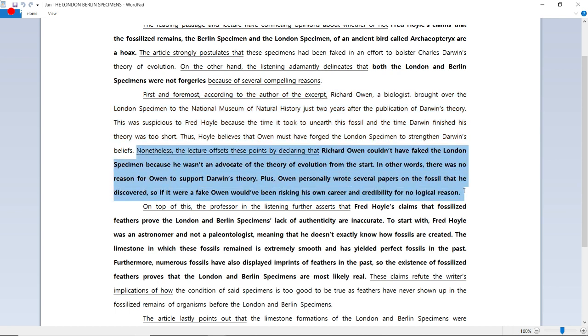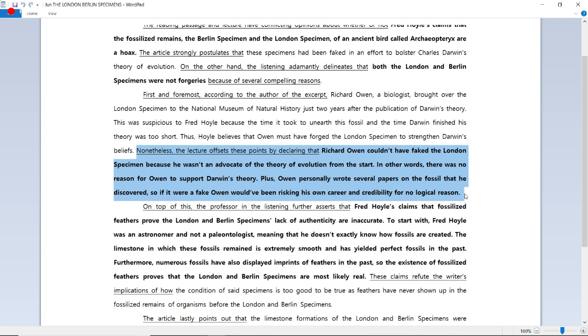Now here is the lecture's argument. Nonetheless, the lecturer offsets these points by declaring that Richard Owen could not have faked the London specimen because he was not an advocate of the theory of evolution from the start. In other words, there was no reason for Owen to support Darwin's theory. Plus, Owen personally wrote several papers on the fossil that he discovered, so if it were a fake, Owen would have been risking his own career and credibility for no logical reason.